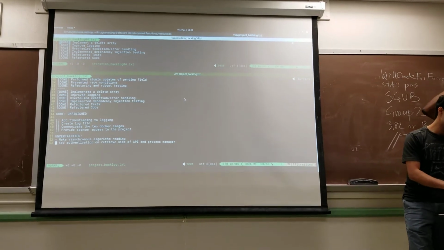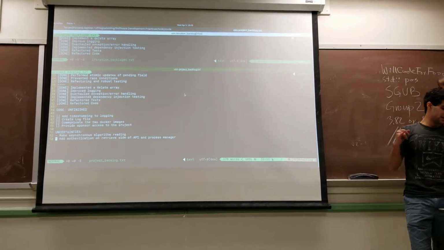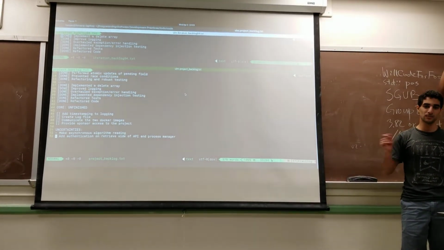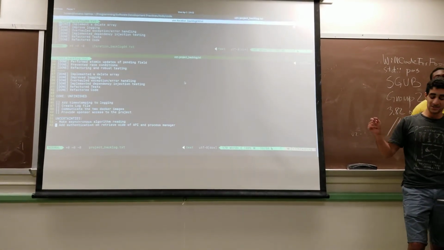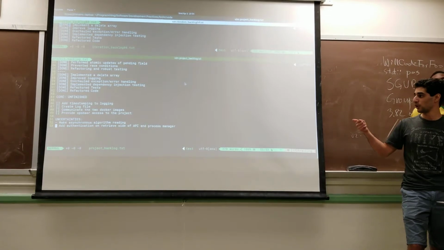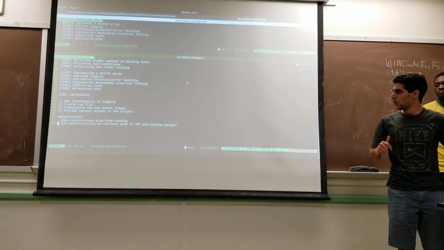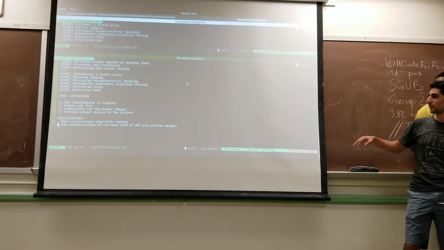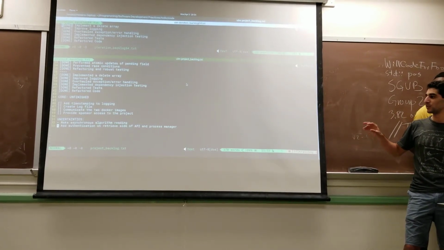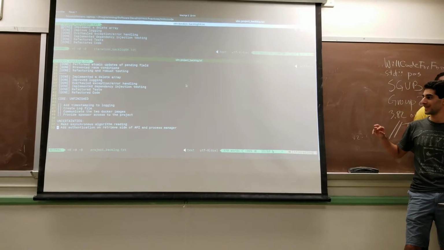We made Docker images in the last iteration, and so we were going to set up communications between the Docker images, and then provide the sponsor access to our code. One uncertainty, we have to talk to the sponsor about all these, but also another uncertainty is whether or not we want to make the reading of the algorithms asynchronous.